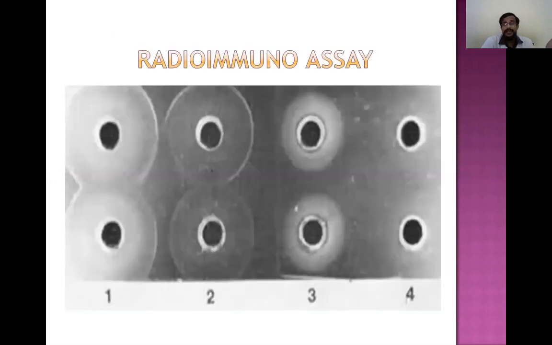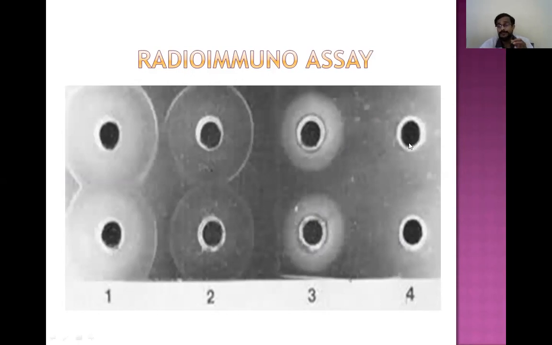Radial immunodiffusion is an antibody-antigen reaction. The antibodies to the protein are already added in the gel, then the protein is added as the antigen. When the antigen-antibody reaction takes place, a ring is formed depending on the extent of the reaction.